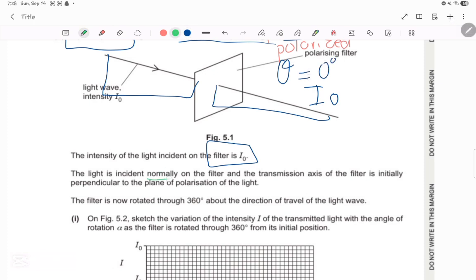Now, even though they said normally, why is theta 0 degrees? Because if you do cosine 0 degrees, you're going to get an answer of 1. And they said that the angle that the filter makes is how much? Is 90 degrees. Let's assume that this is our normal, right? And this is 90 degrees over here. This is the angle that the filter makes.